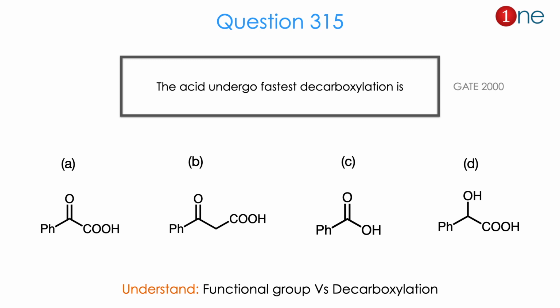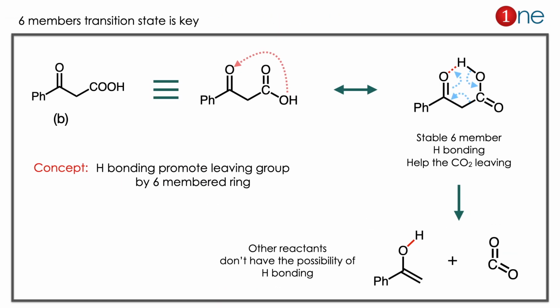So they have given 4 different structures. So from the question of decarboxylation and 4 different carboxylic acids, you might realize the question is really about functional group versus decarboxylation. The answer is B. Let us see how. Here the decarboxylation occurs with the assistance of hydrogen bonding. So you have to know which structure can form hydrogen bonding easily. So if you take the B1, if you redraw nicely for our intermediate, it will have hydrogen bonding. What really happens is the OH and acid hydrogen bonded with the nearby carbonyl group.